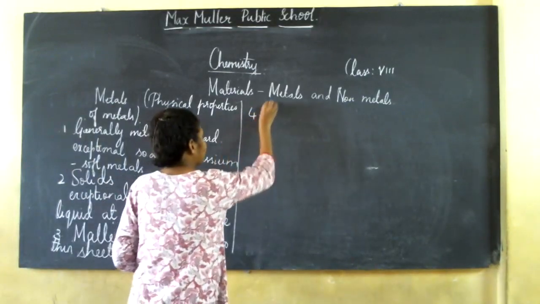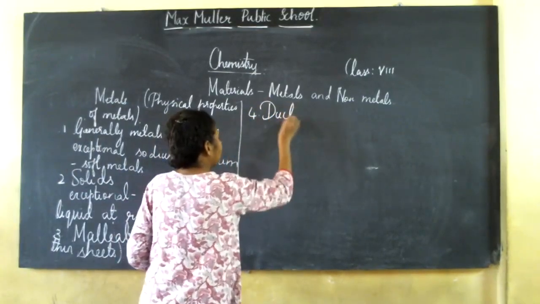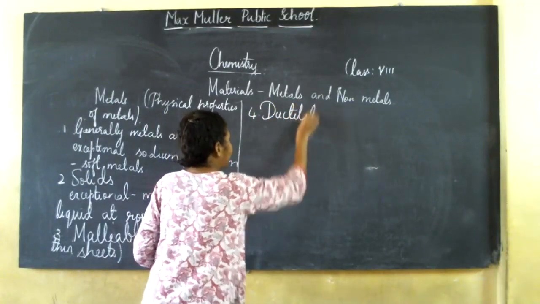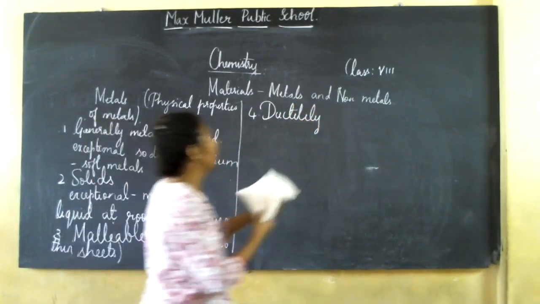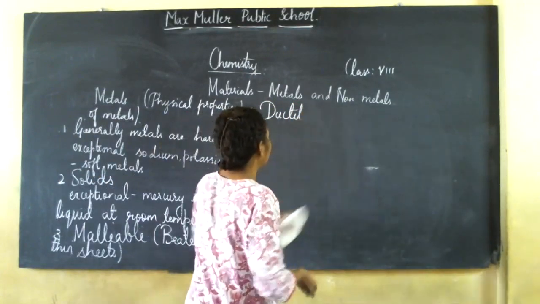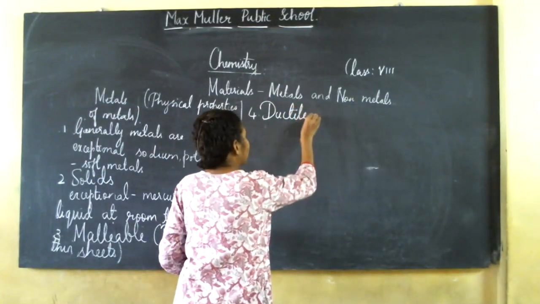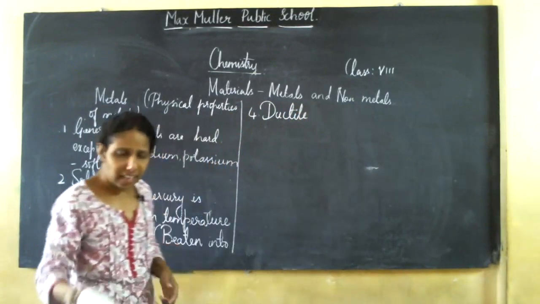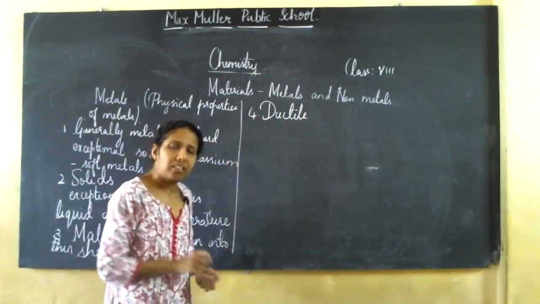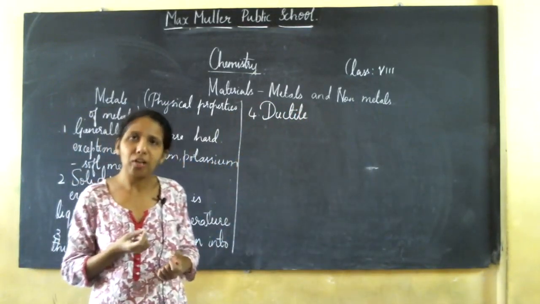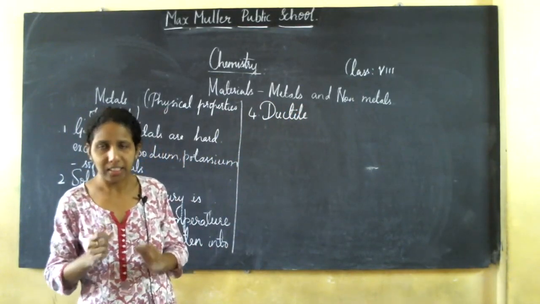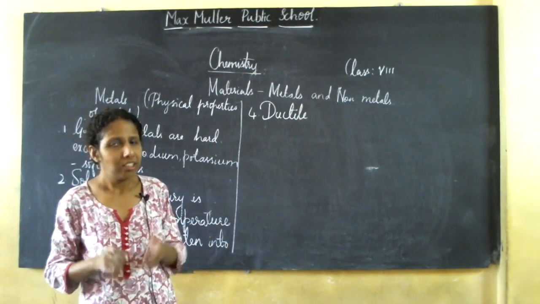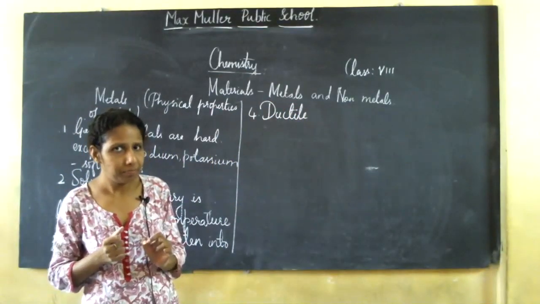Next, ductility. Metals are ductile. You know copper wires, you know aluminium wires. You have seen electric wires, isn't it? If you remove the insulation, you obtain copper wire in it.